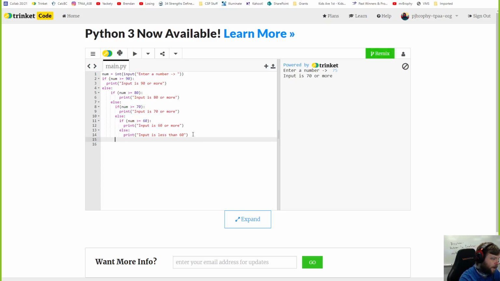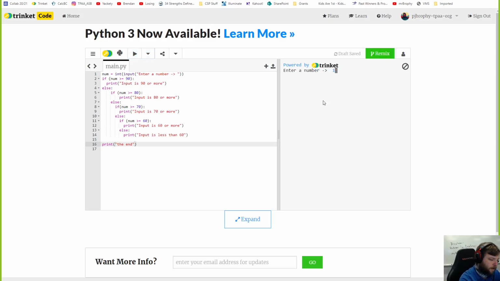I'm going to put in a print the end. I want to show you where things skip out. So if I do 64, 60 or more. What it's doing is this: it says false, and it goes in here. It says no, it's not greater than 80. No, it's not greater than 70. Greater than 60, yeah, print out this, skips this, and then goes to the end.